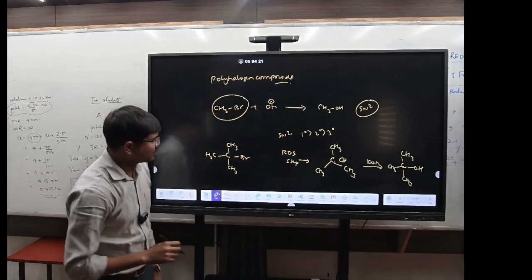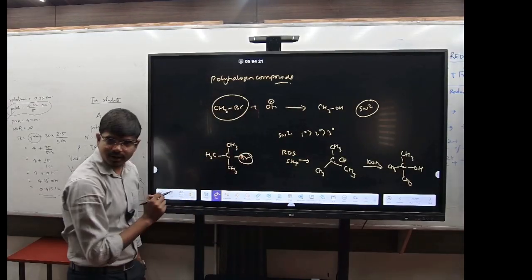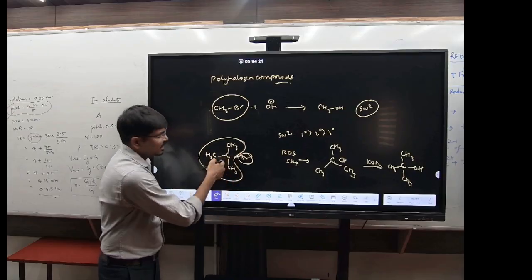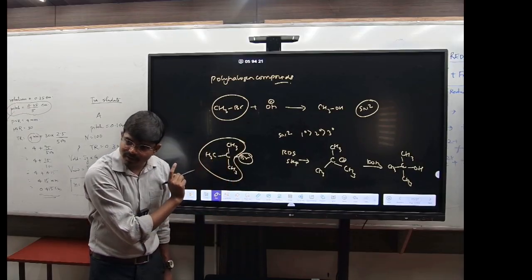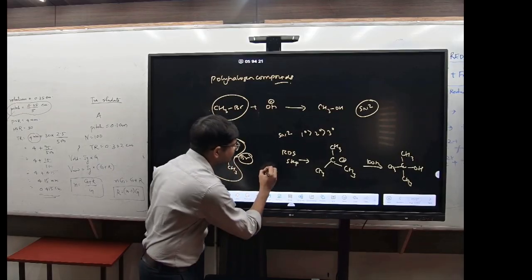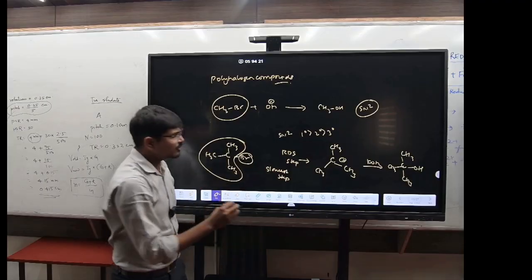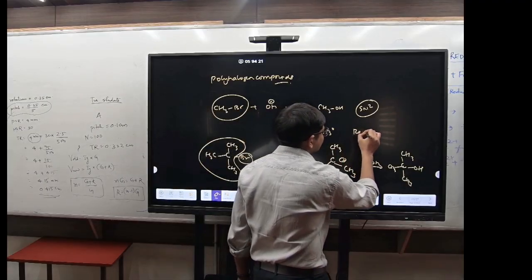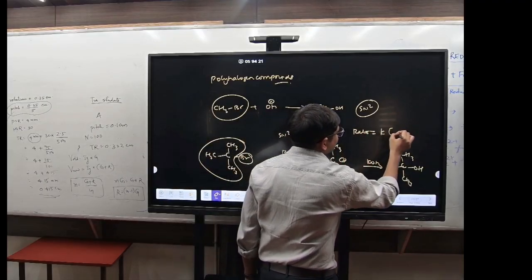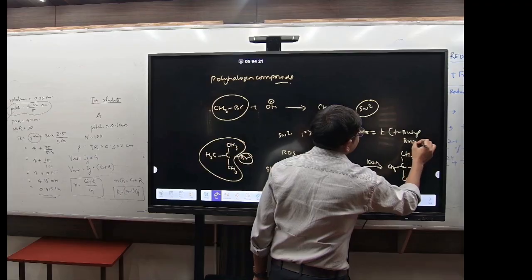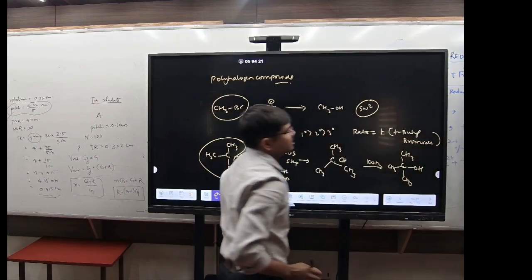The first step is the removal of the Br, right? So it depends only on this tertiary butyl bromide, because this is the slowest step. So the rate is equal to a constant multiplied by the concentration of tertiary butyl bromide.